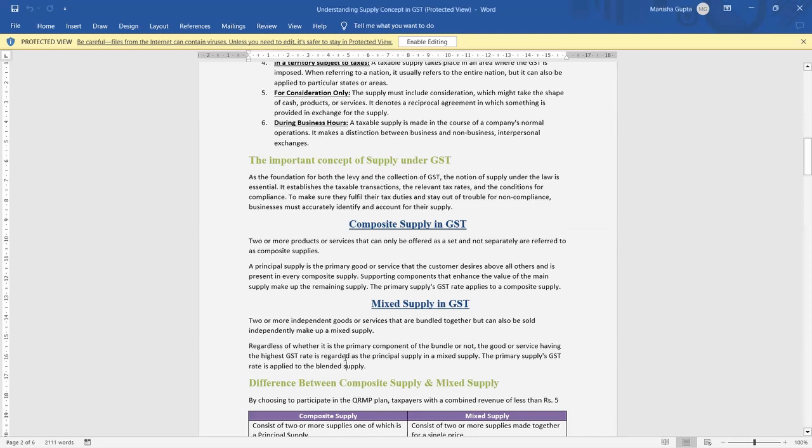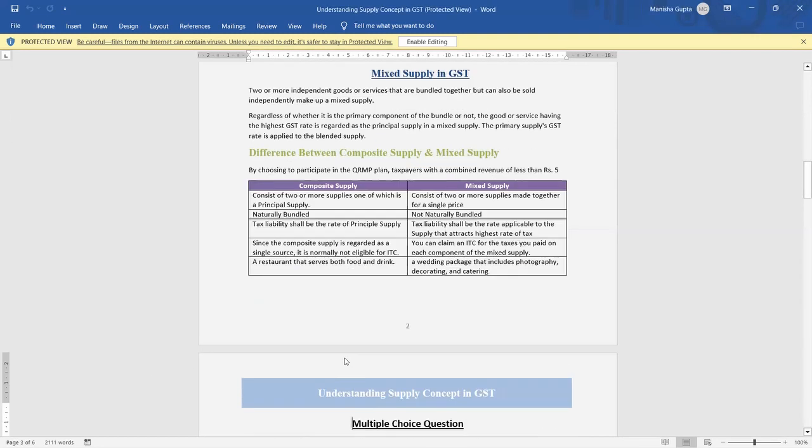Let's understand the difference between composite supply and mixed supply. Composite supply is two or more supplies, one of which is a principal supply, and we charge the rate of that. Mixed supply consists of two or more supplies made together for a single price. Like a gift hamper, we add different types of products in a gift hamper and sell at a single price. At that time, we charge the highest GST rate.